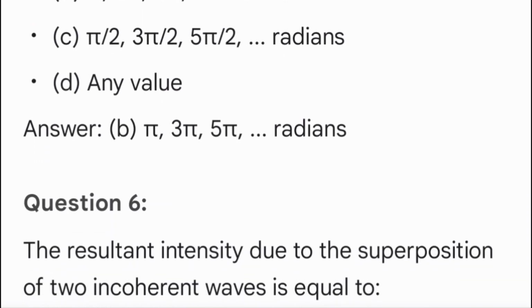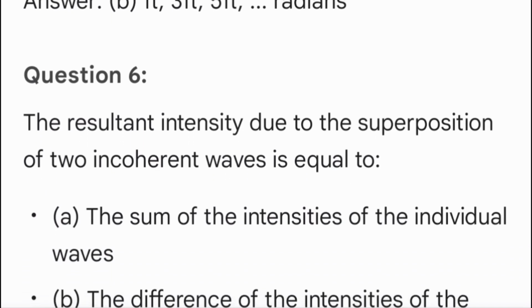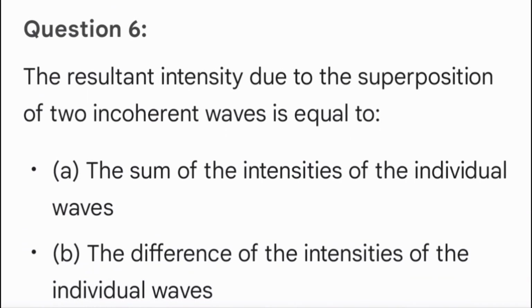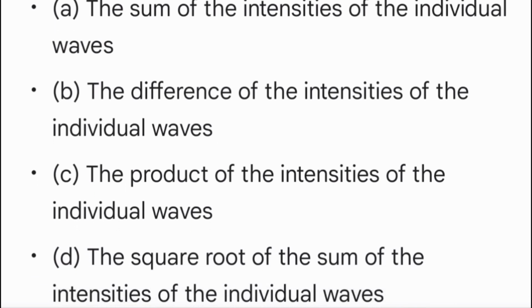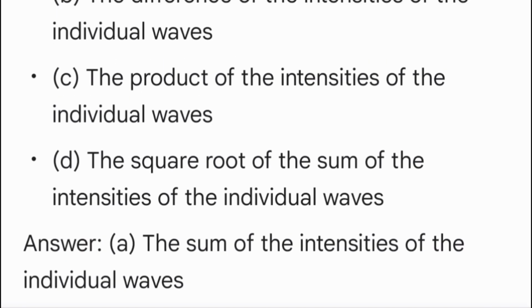Question 6. The resultant intensity due to the superposition of two incoherent waves is equal to A. The sum of the intensities of the individual waves. B. The difference of the intensities of the individual waves. C. The product of the intensities of the individual waves. D. The square root of the sum of the intensities of the individual waves. Answer A. The sum of the intensities of the individual waves.